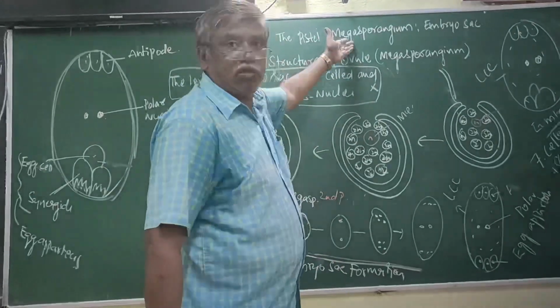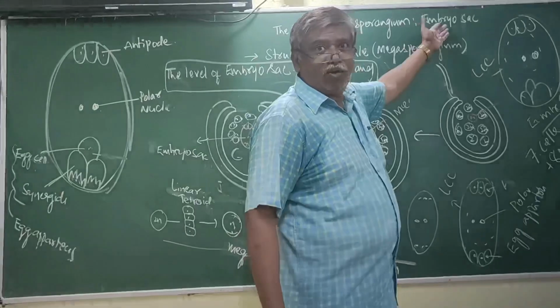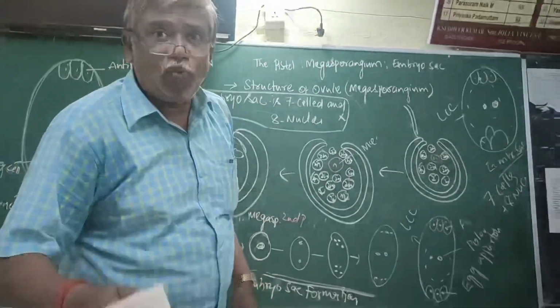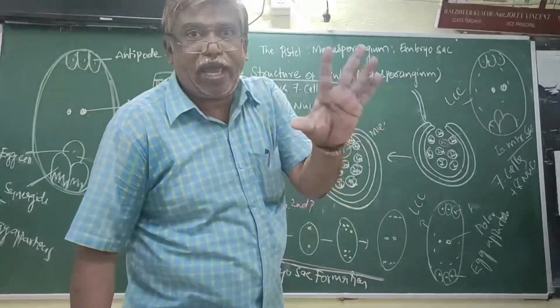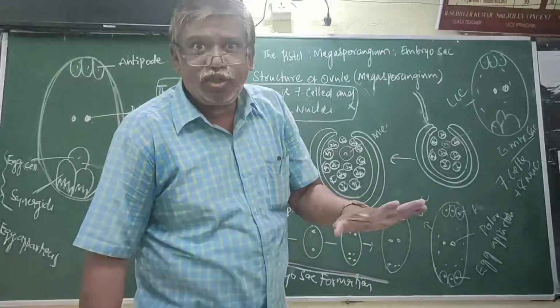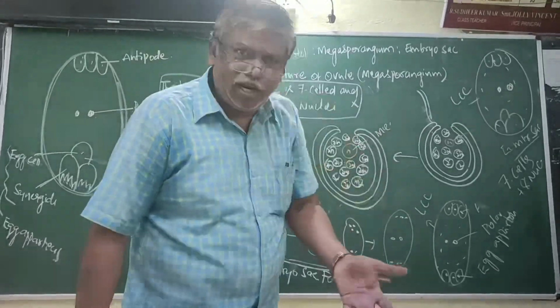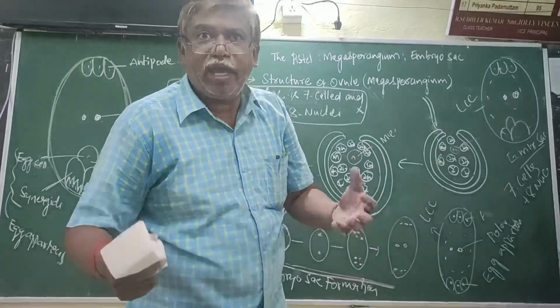What is the aim of this total female reproductive system? To produce egg. The male reproductive system ends with production of sperm. Similarly, the female reproductive system's result is the production of egg.